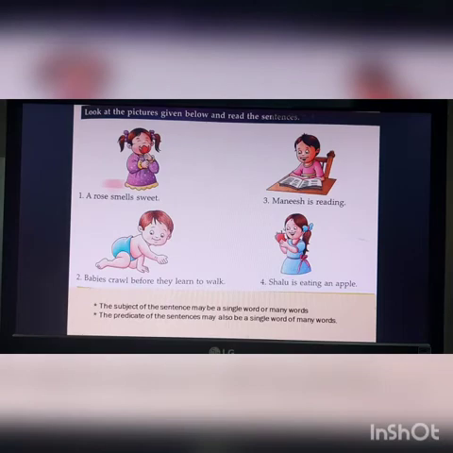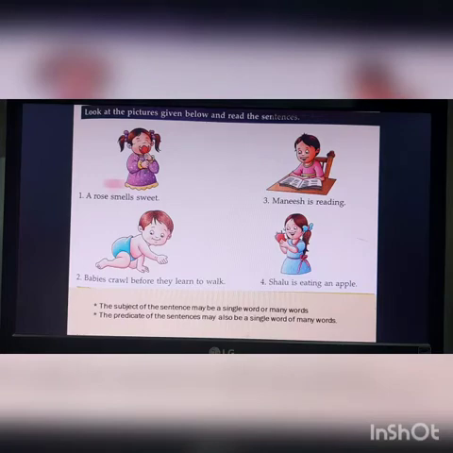In some cases, you will find, for example, the young man is collecting leaves. So who is collecting leaves? The young man. There are 3 words, so these are called a group of words.